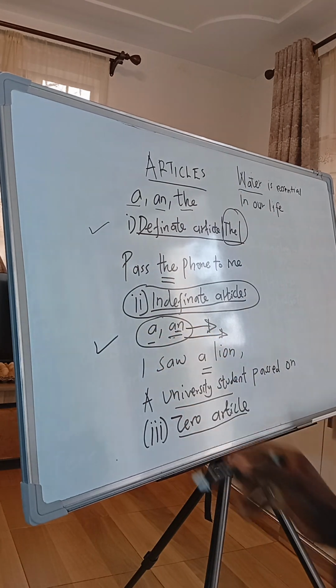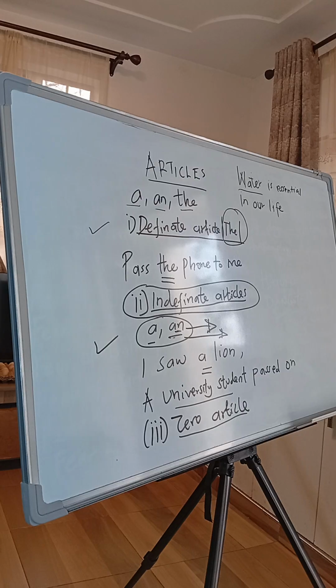Then we use a and an as indefinite articles, especially for singular and countable nouns. Lastly, we have zero article, whereby some nouns don't need an article. For example, general nouns like water is essential in our life. You can't say a water is essential in our life. It will be very wrong.